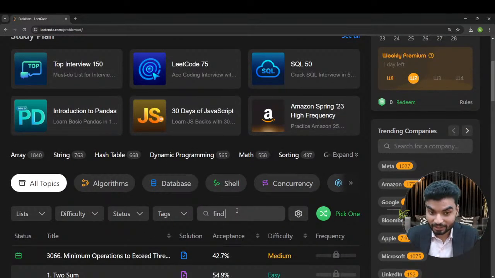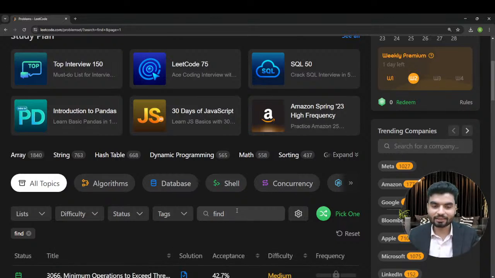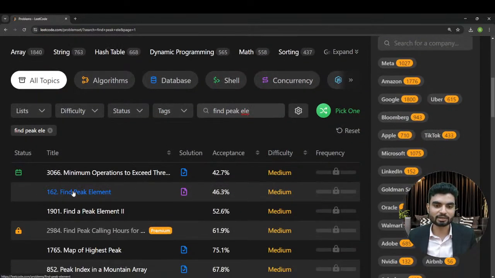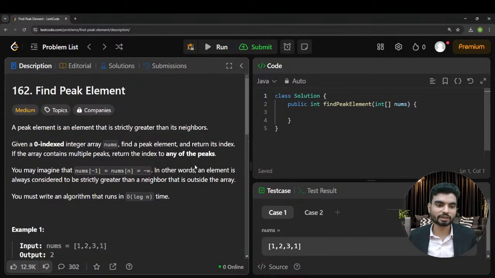Trust me, this question can be edgy, this question can be tough, and even if you have written a solution, it may not be applicable. Find peak element. Maybe in suggestion we'll get this peak element. Success rate 46.3, which is very less. But let's see how we can solve this. It's being loaded now.